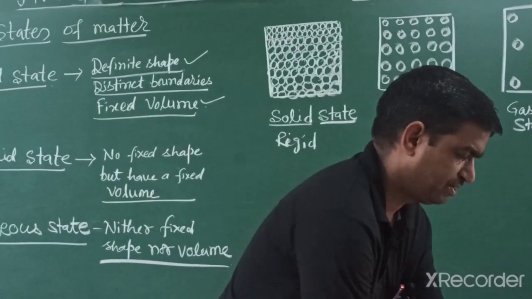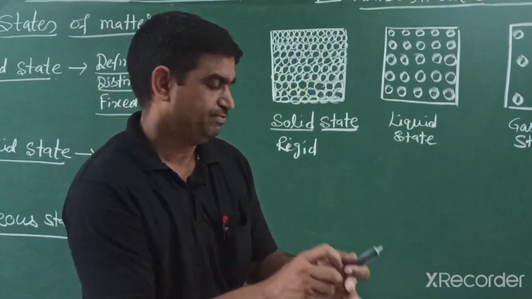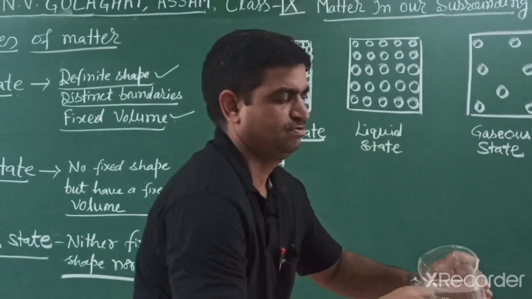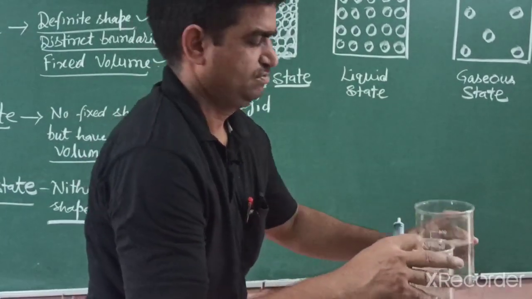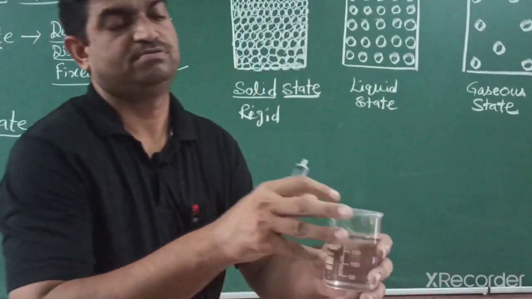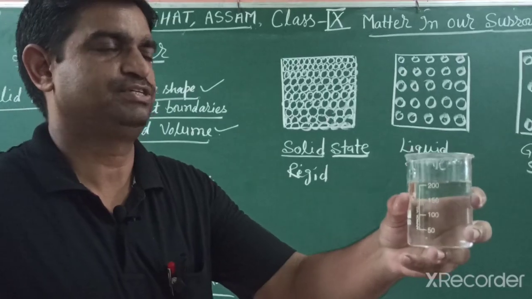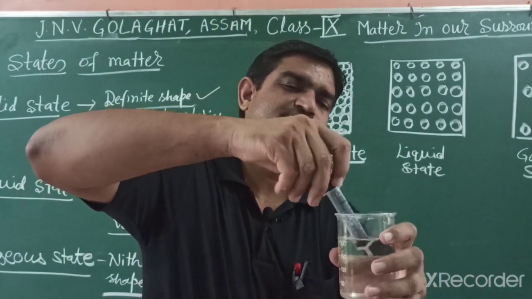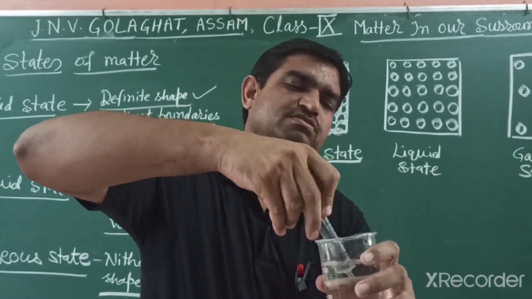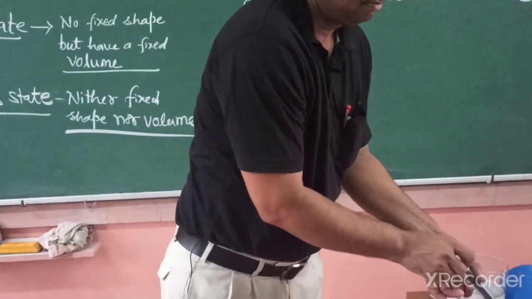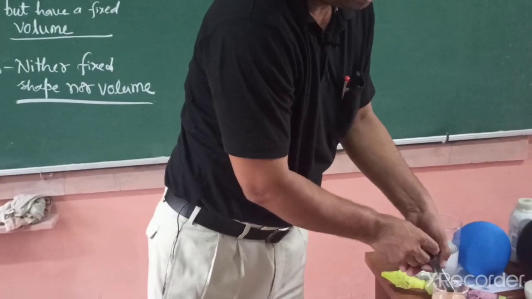The other ones are liquids. How can we see liquid substances? If we take water in this beaker, a liquid has a definite volume but no definite shape. Its shape changes according to the container. So I can take liquid in, how can we suck it?